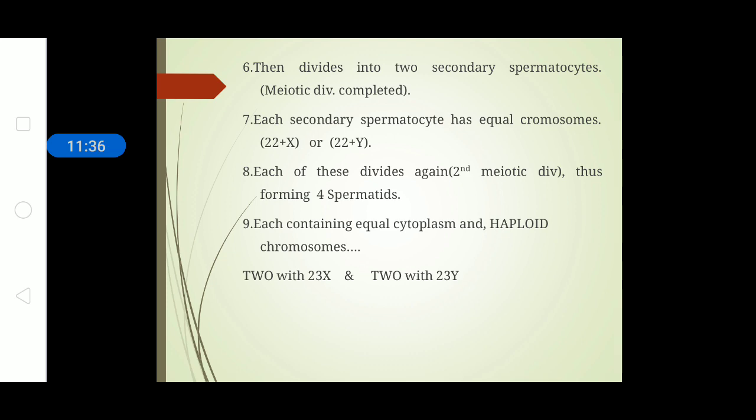In this process the meiotic division is completed and each secondary spermatocyte has half the number of chromosomes, that is, 22 autosomes plus either 1 X chromosome or 1 Y chromosome. Each of these divides again, in the second meiotic division, thus forming 4 spermatids. So from one primordial germ cell we have 4 matured sperm cells, and the process continues.